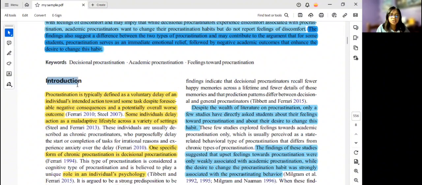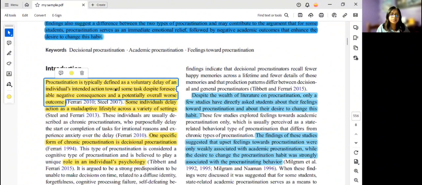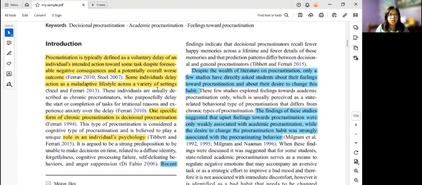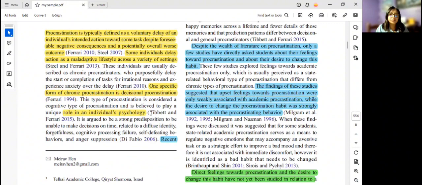In the introduction, we provide background information and also give the reason why we are conducting a study. We are giving information necessary to understand why we are doing this. Here the authors tell us what procrastination is. They also give theoretical background about the different types of procrastination and how some individuals feel about procrastinating, always with cited authors where they found that information.